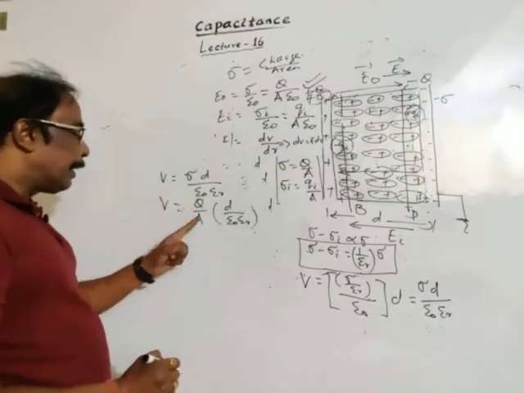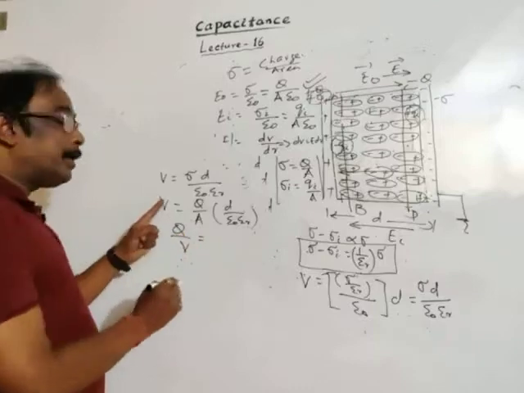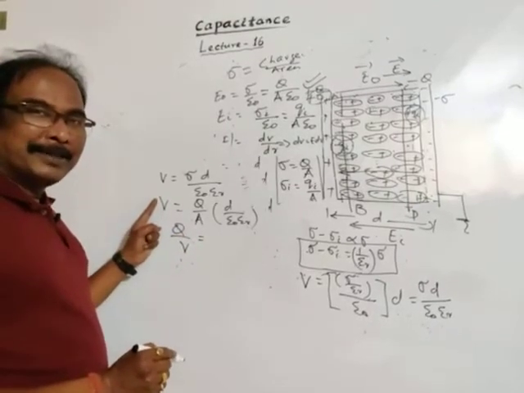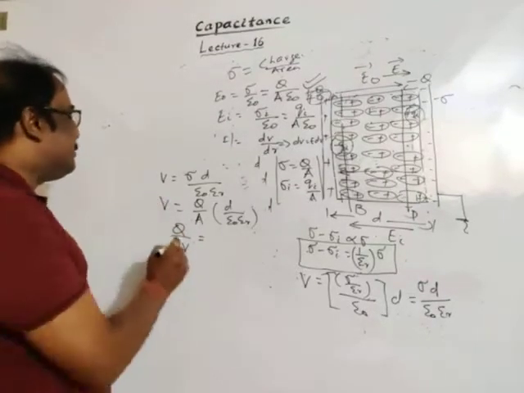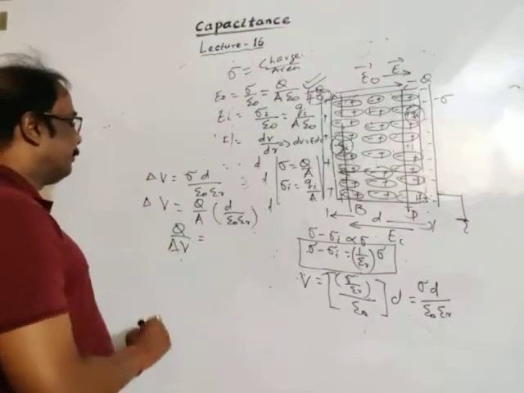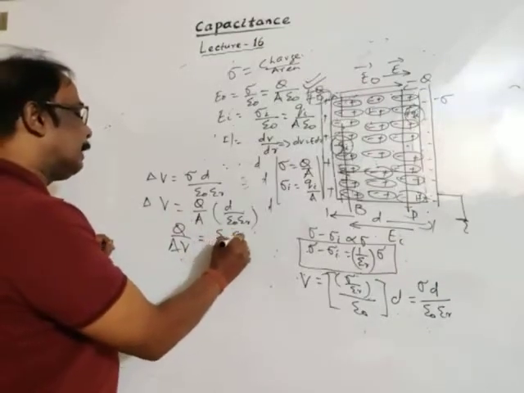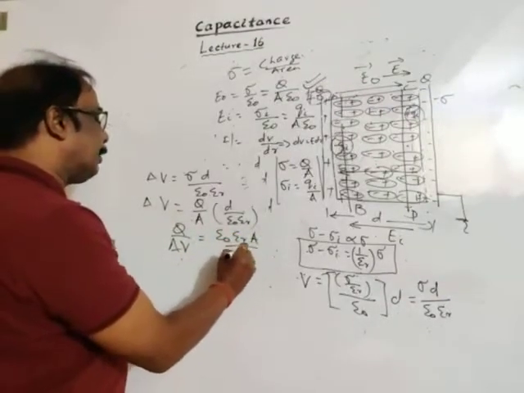In place of sigma, I can write Q by A. Now, Q by V is potential difference. V is potential difference, it may also be taken as delta V. Q by delta V is equal to epsilon naught epsilon r A divided by D.